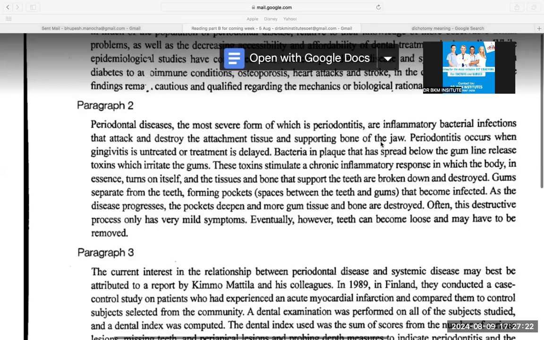So they're talking about periodontitis, and what is the effect of periodontitis. In the last line also they said that often this destructive process only has very mild symptoms. So in the middle they have talked about the process, how periodontitis is happening. So overall there is a process, and then there is the effect. It destroys the attachment. In the last line also, often this destructive process has mild symptoms.